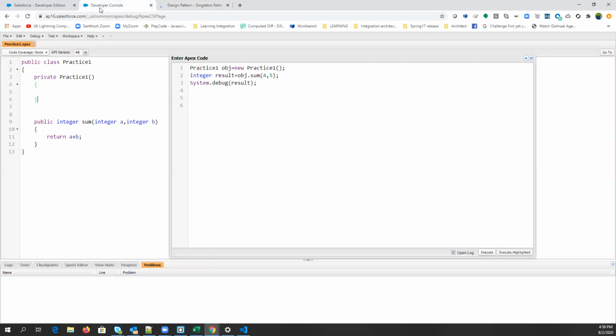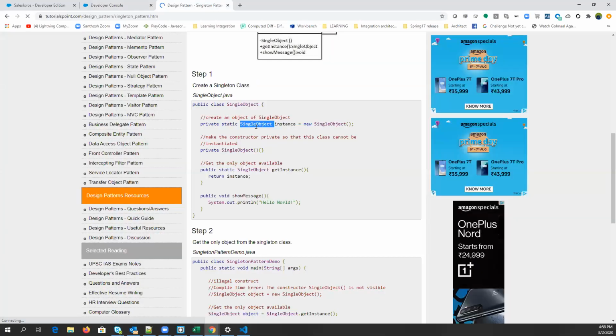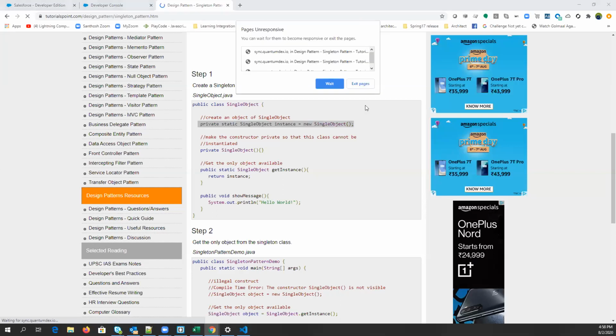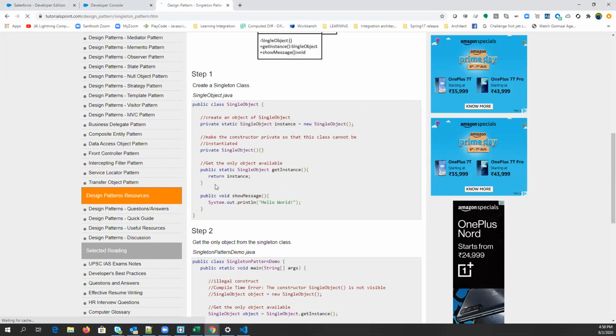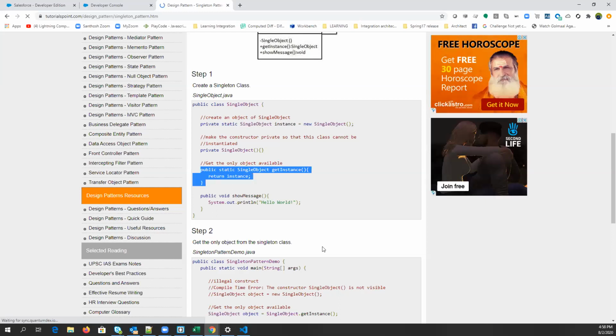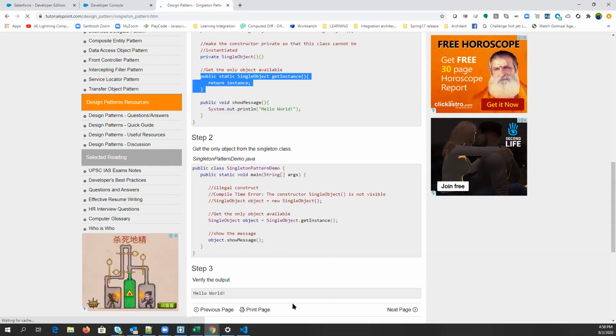Yes, you're right. This class can be accessed within the class itself. So what they did is create an instance of the class, a simple object of the class, inside it only. And now they have returned it with a public property. Now you can access the property and use it. We'll discuss it later, when we discuss design patterns.